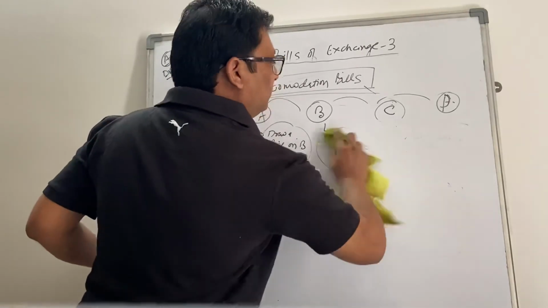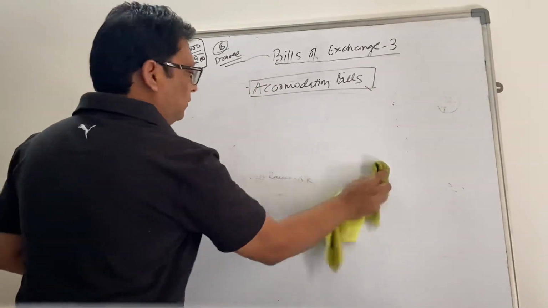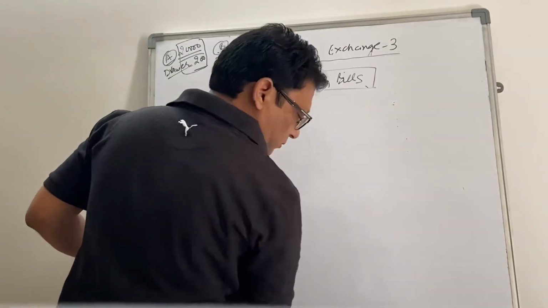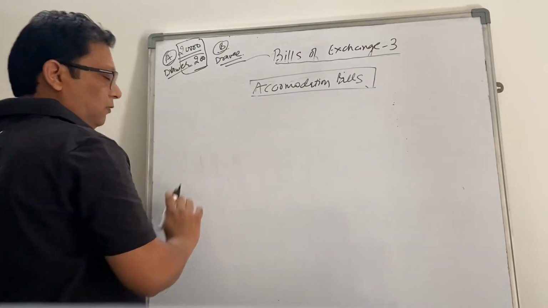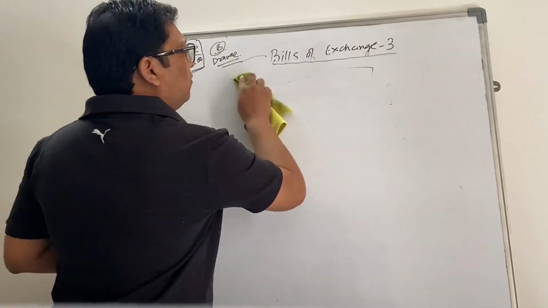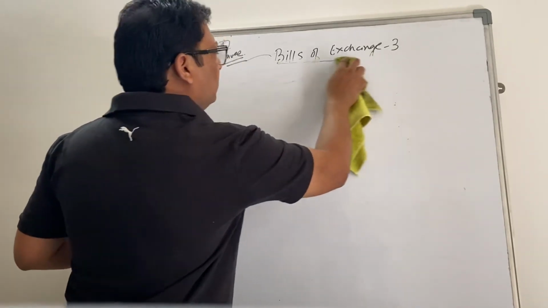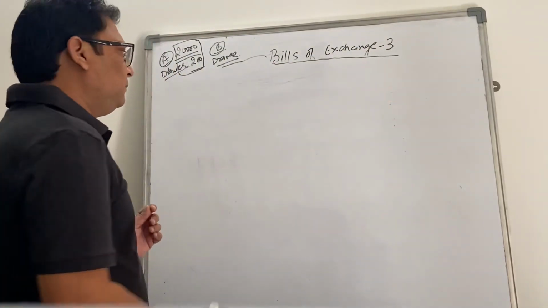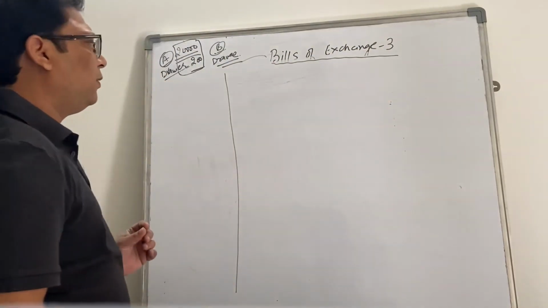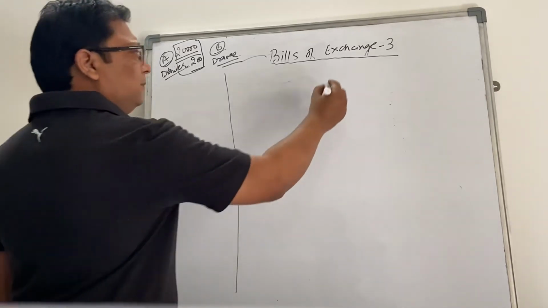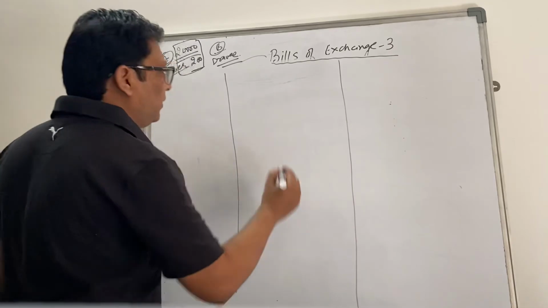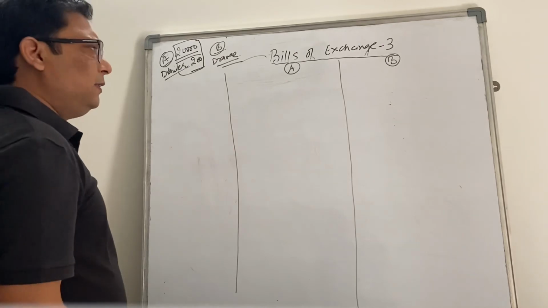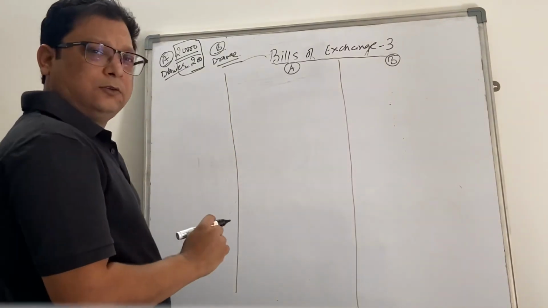So let's try to cover one example of accommodation of bill. To make it more understandable, we will capture the statements to the extent possible. We'll make it a little bit complicated. So these are two friends, one is A and one is B. They wanted to help each other to get some money.